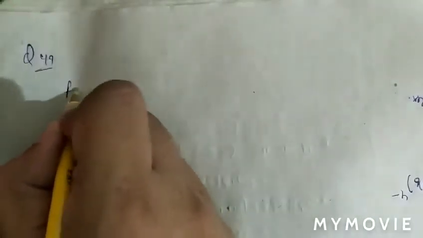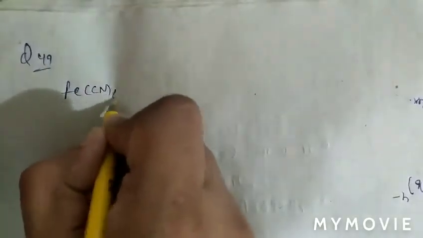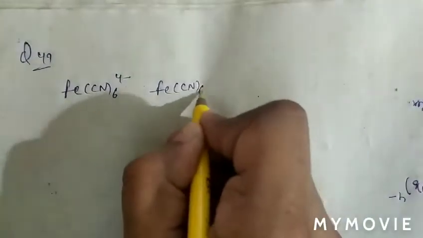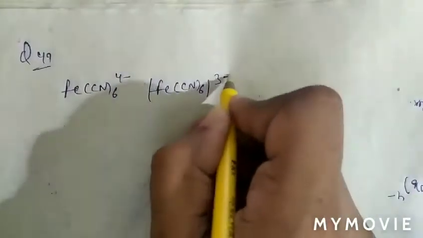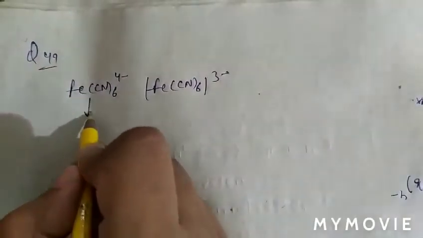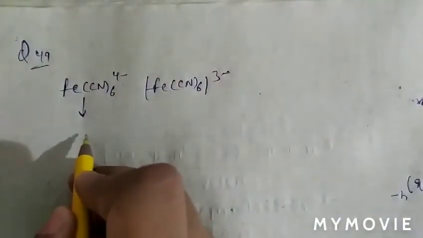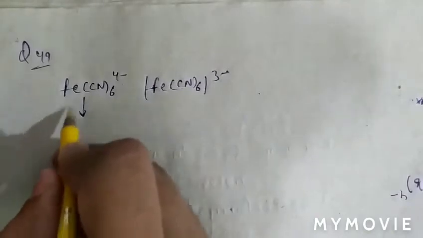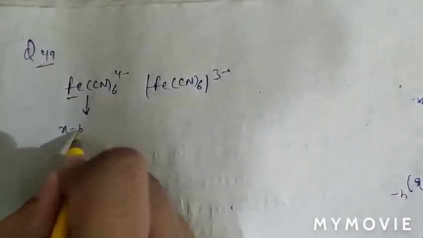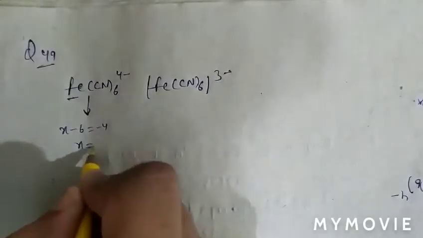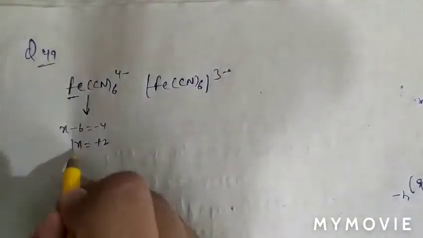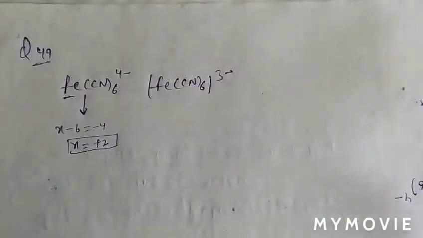One is [Fe(CN)6]4-, and one is [Fe(CN)6]3-. As we know, in [Fe(CN)6]4-, as the central atom iron is in oxidation state x minus 6 equal to minus 4, so x will be equal to plus 2.